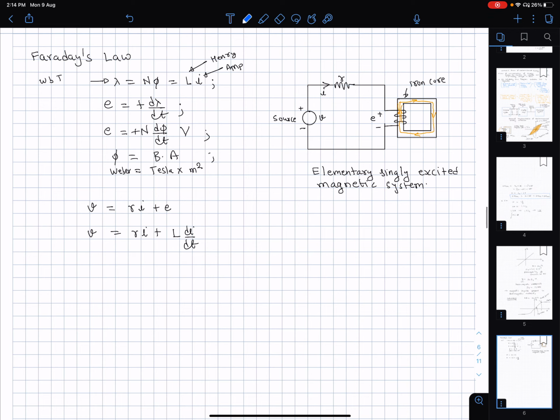So what does Faraday's law say? Actually, you can think of it directly in terms of Maxwell's field equations itself.